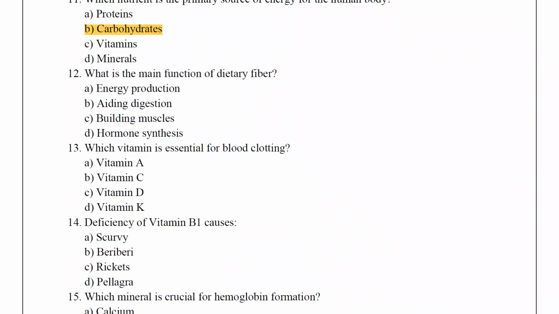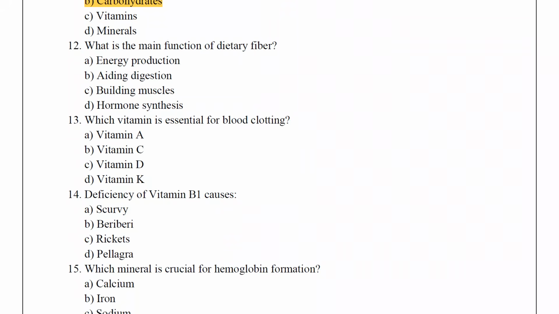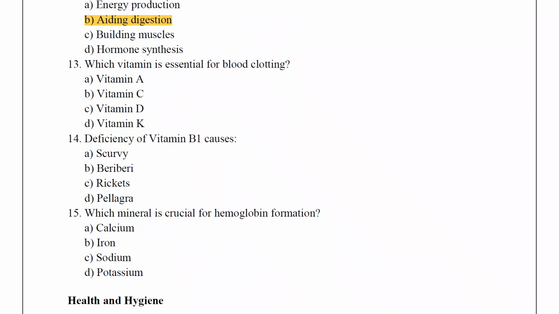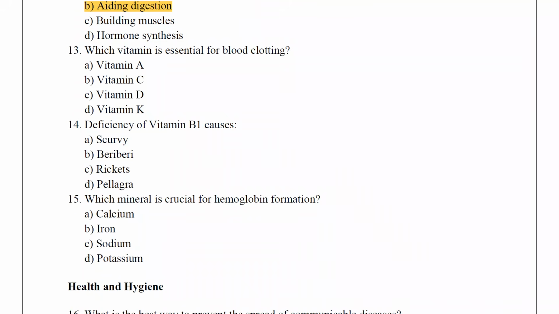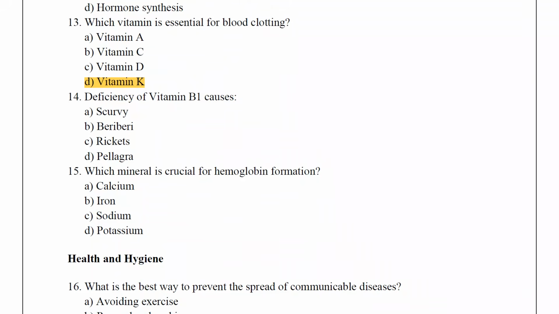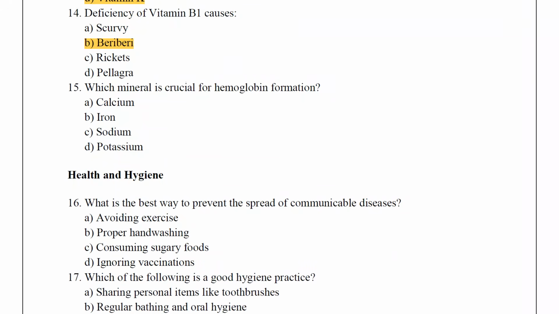What is the main function of dietary fiber? Answer is aiding digestion. Which vitamin is essential for blood clotting? Vitamin K. The deficiency of vitamin B1 causes beriberi. Which mineral is crucial for hemoglobin formation? Iron.